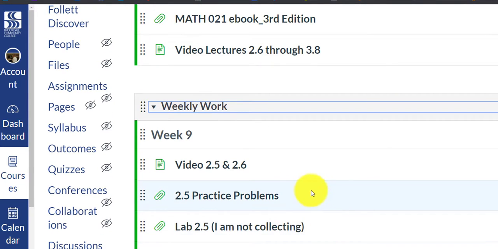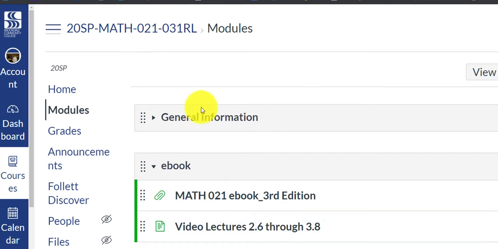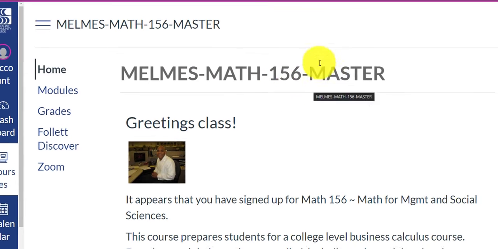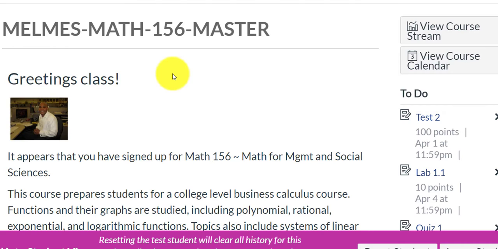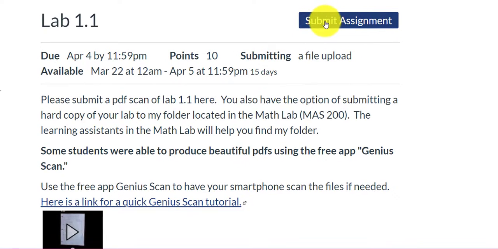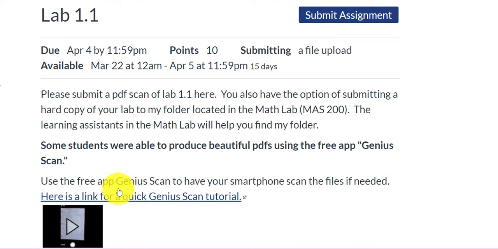Let's go to how you're going to submit your labs and your tests. So let me just jump to a different view here. I'm going to change my computer to look like the student view. And even though this says Math 156, the instructions are going to be the same for Math 021, Math 145, Math 156. I'm going to post work that's going to be due for you, and it should appear in your to-do list on the right side of your screen. So for example, if you're going to submit a lab, you click the lab button, and it says please submit the PDF scan of your lab. Up here is the submit button. And down here is a link that will show you how to scan your lab, right?